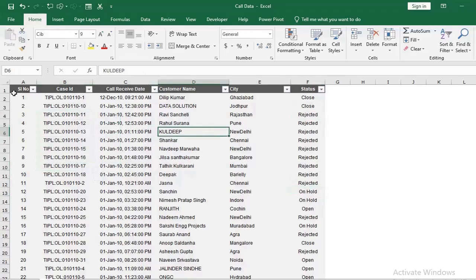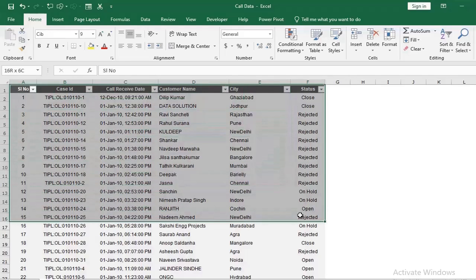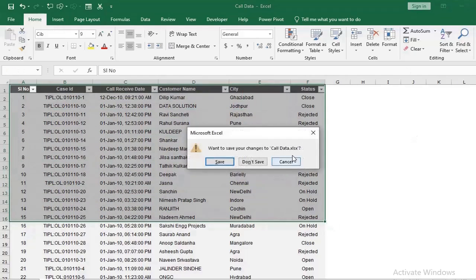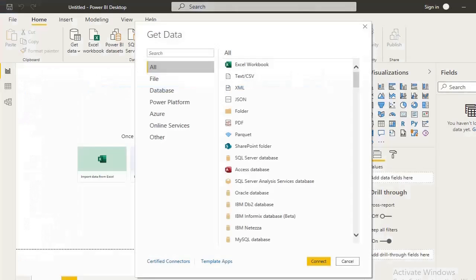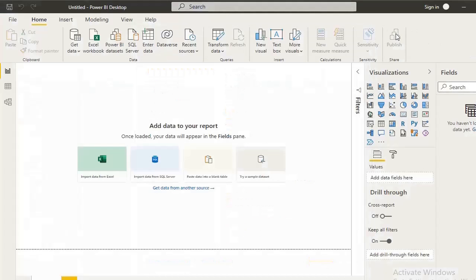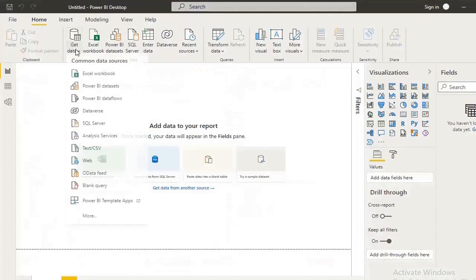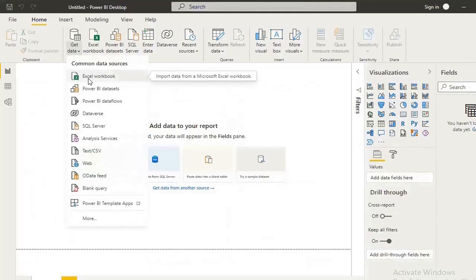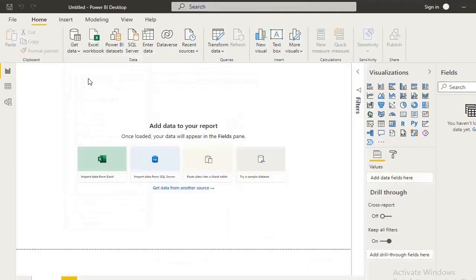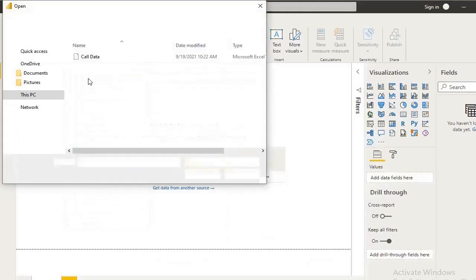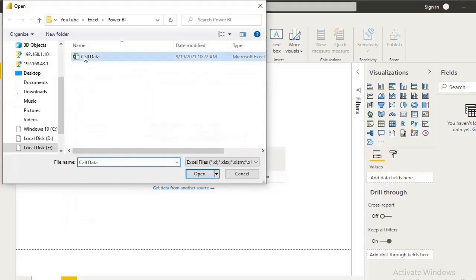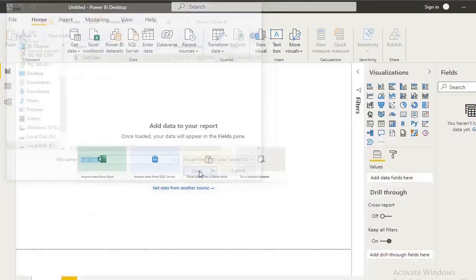Now we are going to work on this data and we will show this data in our Power BI. So I'm closing this file as of now. Open our Power BI, then we click on get data and we are going to import data from Excel workbook. Select that file and open.